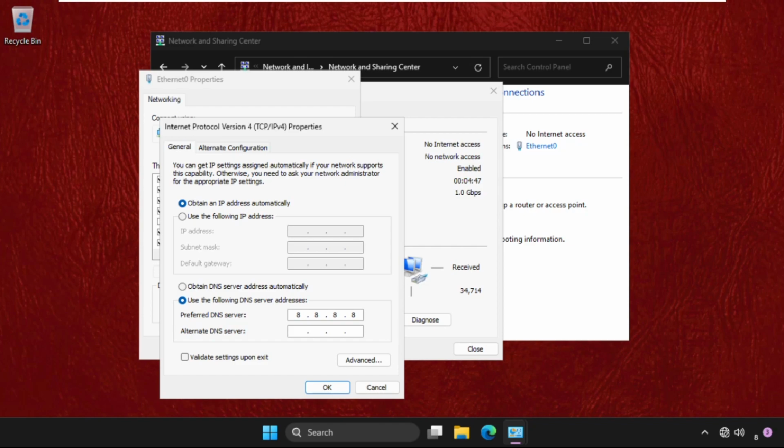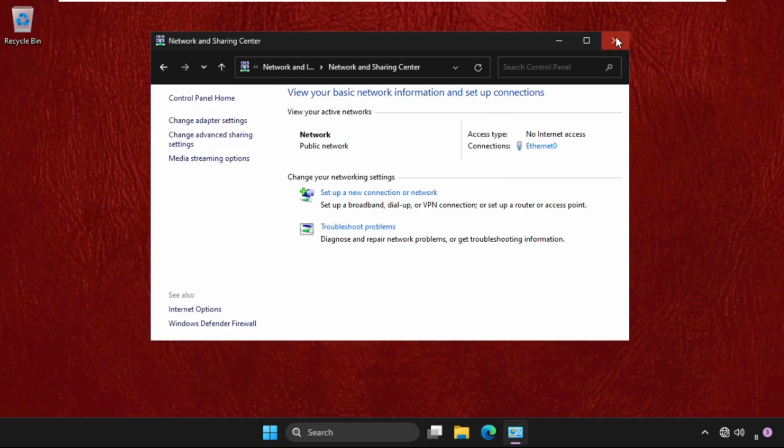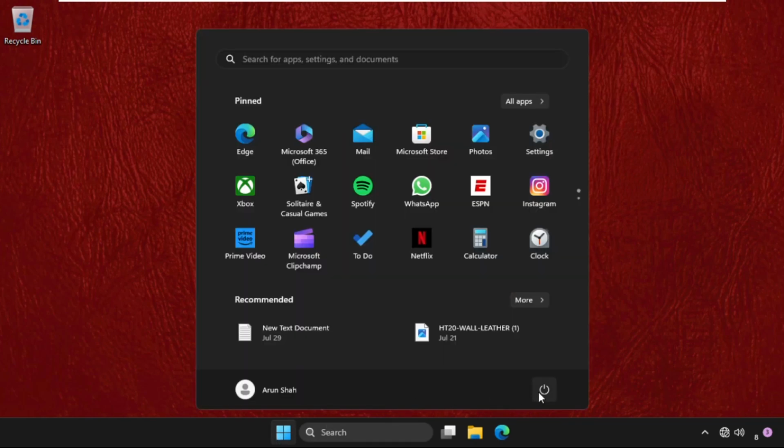Press the tab button to go down. Now type 8.8.4.4. Once done, click on OK, close all windows one by one and simply restart your system and your problem will be solved.